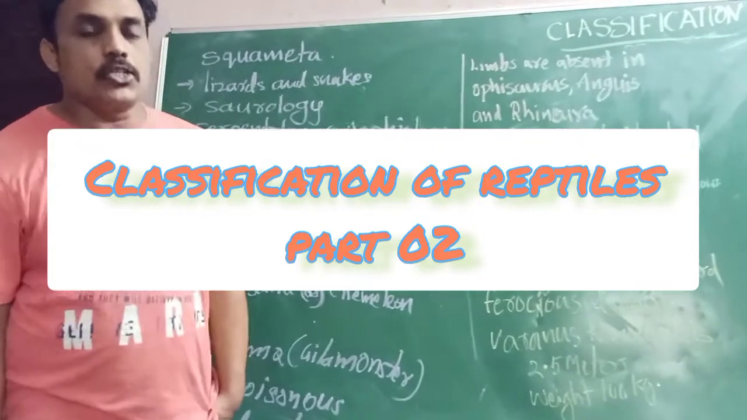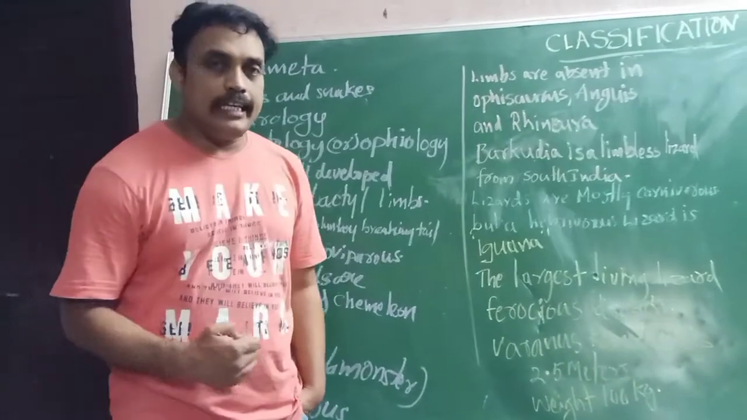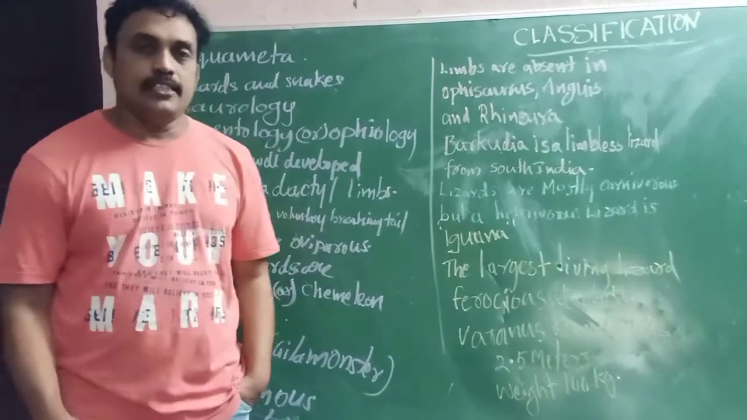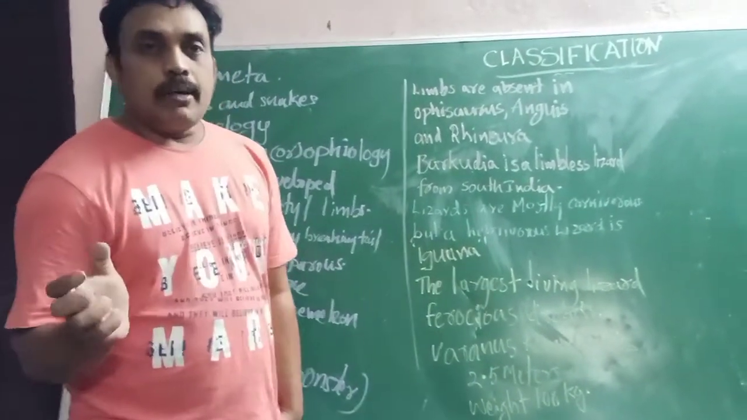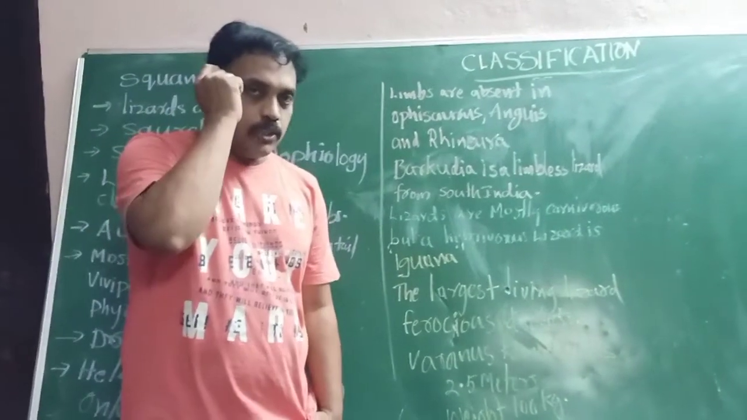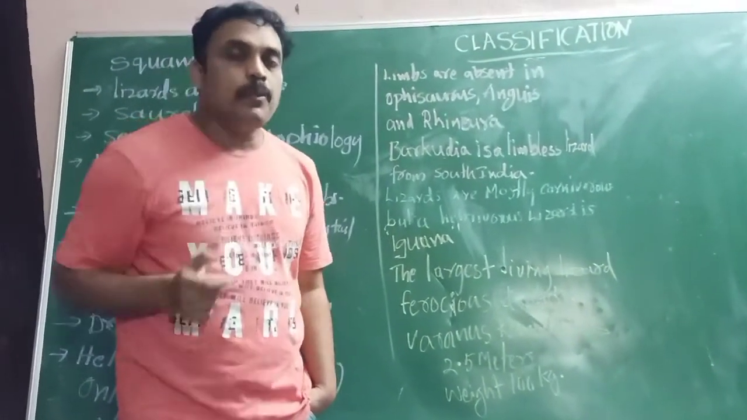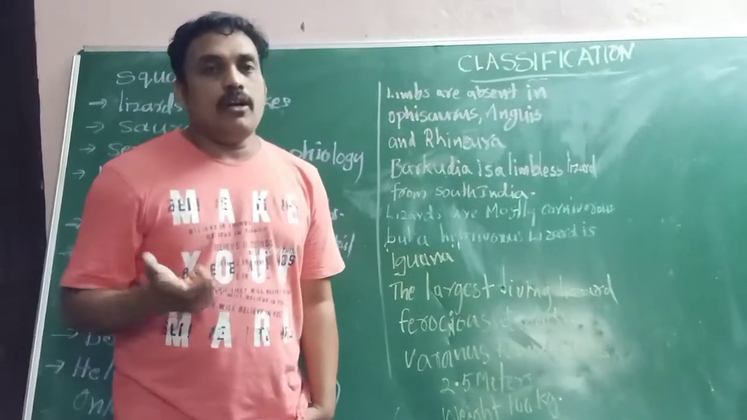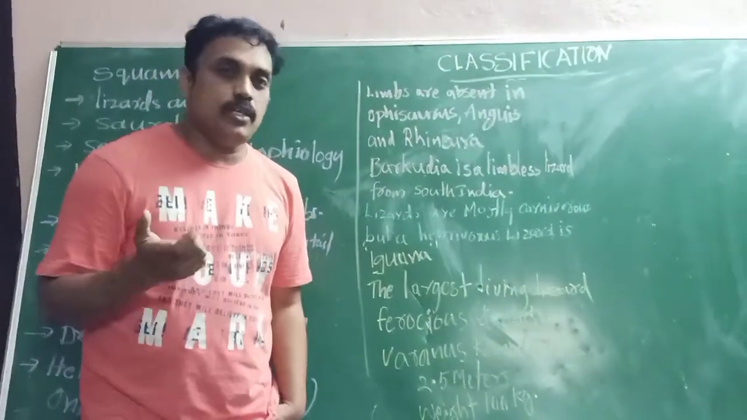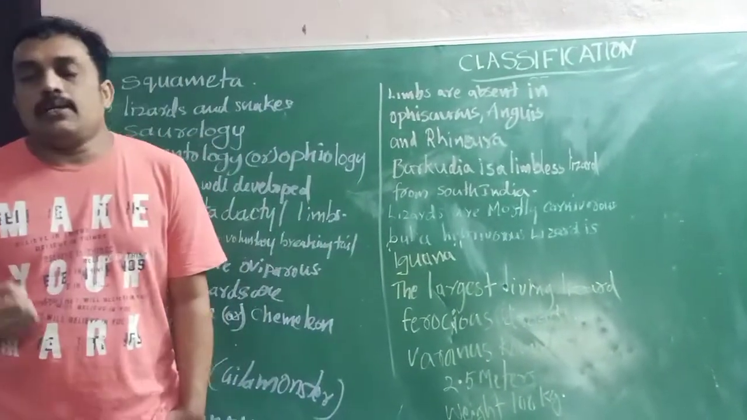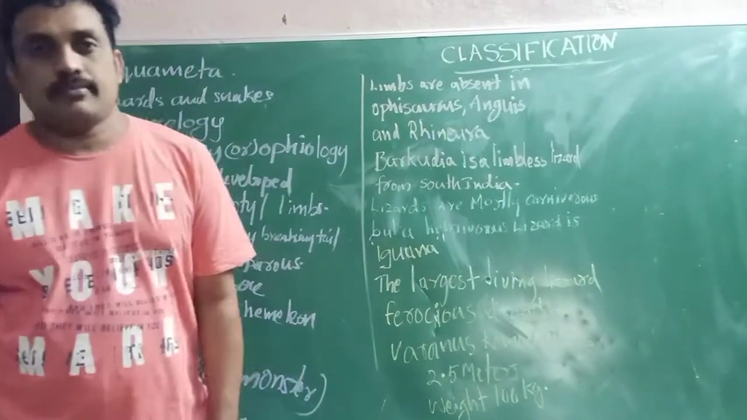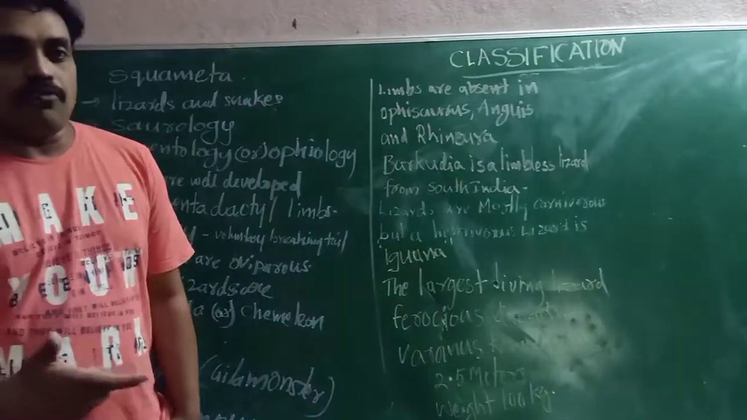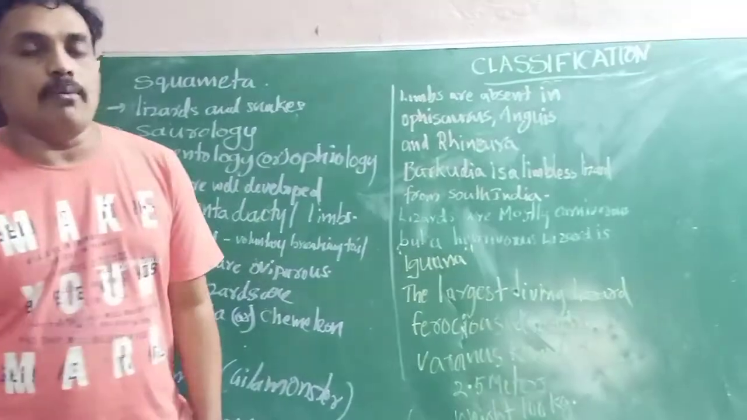Now we are going to discuss the next order in the classification of reptiles. Already we know reptiles are classified based on the temporal fossa openings, into Anapsida and Diapsida. Some are Anapsida, like Chelonia. Among the Diapsida, the orders are Rhynchocephalia and Squamata.